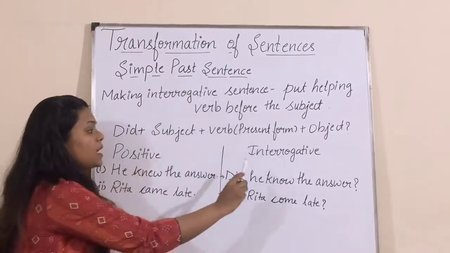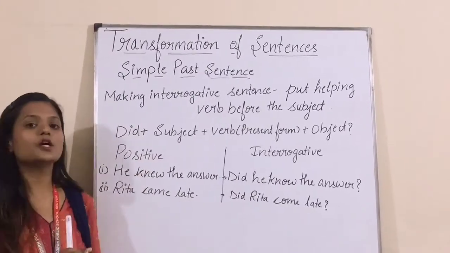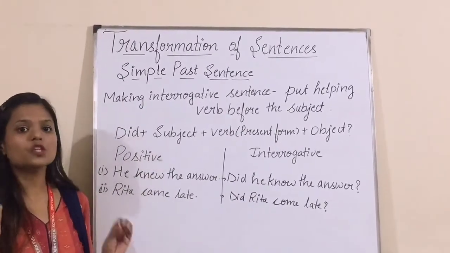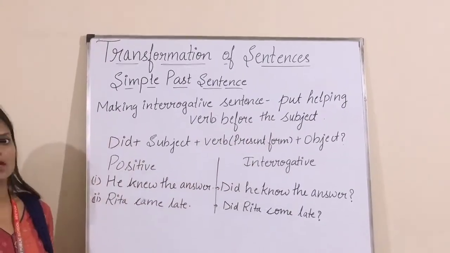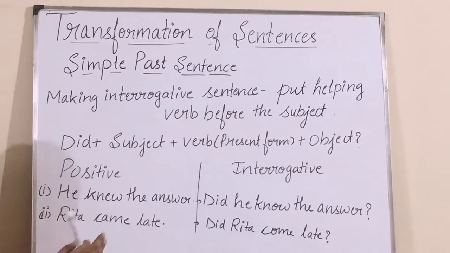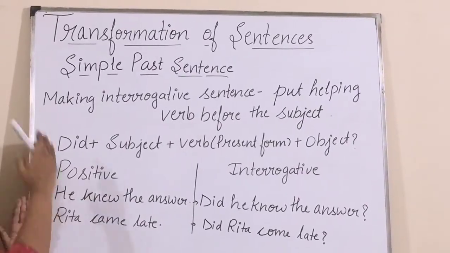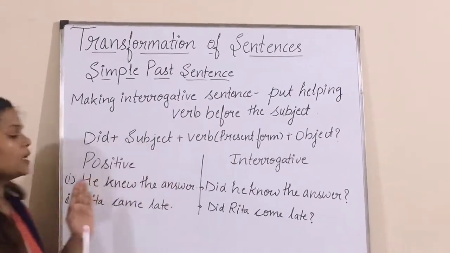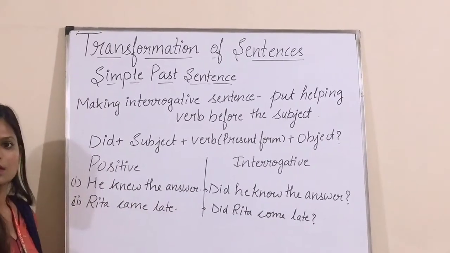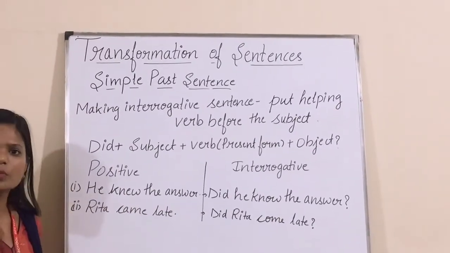And now I will tell you how we can change a simple past positive sentence into a simple past interrogative sentence. The rule remains the same. We just have to put the helping verb before the subject. हमें क्या करना होता है? हेल्पिंग वर्ब को सब्जेक्ट से पहले लाना होता है और बाकी सारा हम क्या करते हैं? पीछे ले जाते हैं. In this there is no helping verb, right?